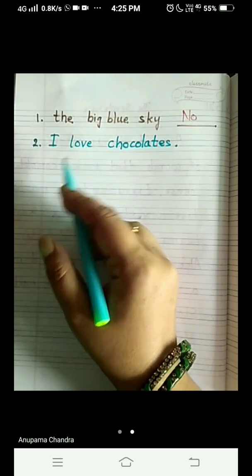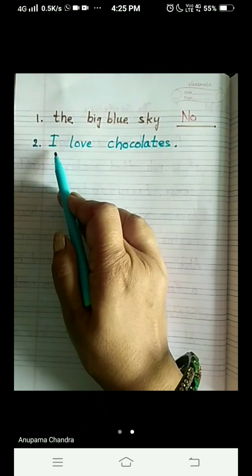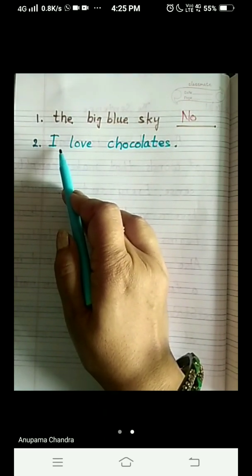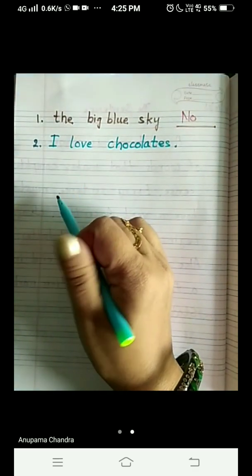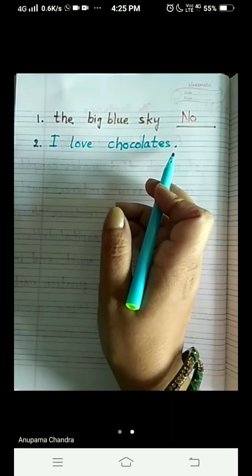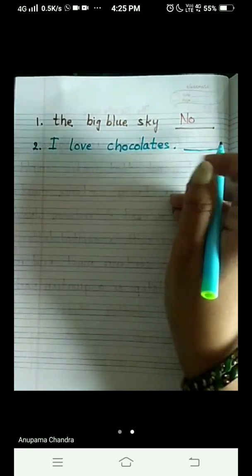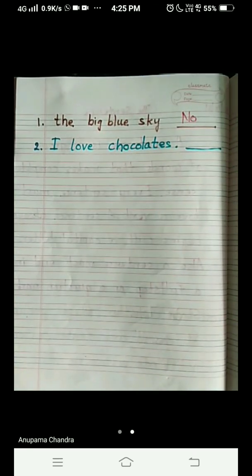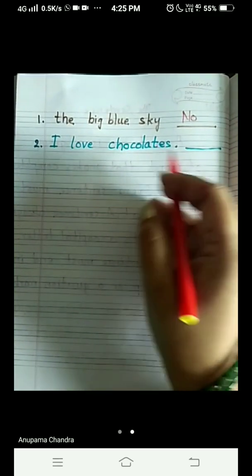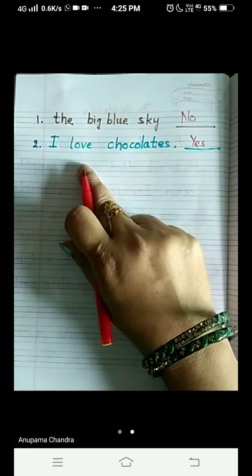Now come to the third one. The sentence should begin with a capital letter. I is capital. That is the first letter of the sentence. So this one again is correct. Now we come to rule number 4. What was rule number 4? It should end with a full stop or a question mark. At the end, a full stop is also there. So we cannot deny that this is a sentence. We agree because all the 4 rules have been applied here. So we will say yes, it is a sentence.